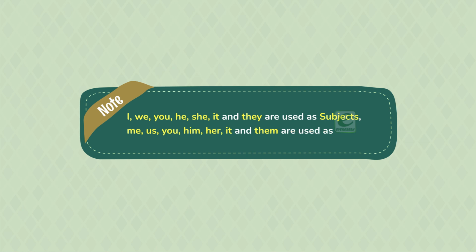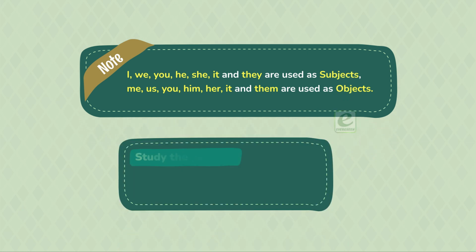Note, I, we, you, he, she, it, and they are used as subjects. Me, us, you, him, her, it, and them are used as objects. Study the pattern. She thanked us. She being subject, thanked being verb, and us being object.